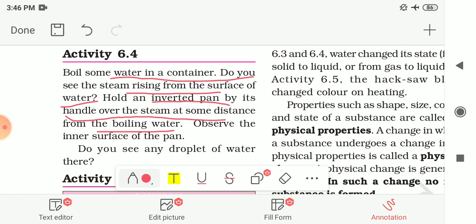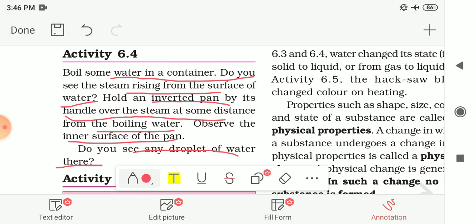Then observe the inner surface of the pan. Did you see any droplets of water there?